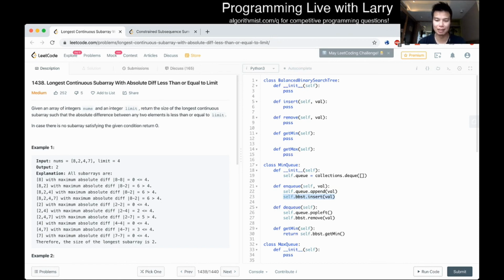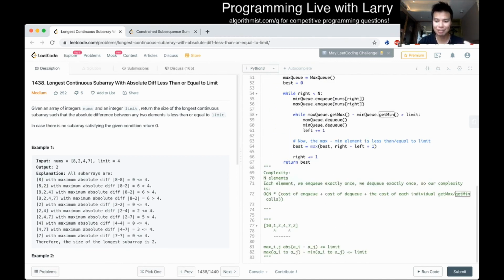Technically, get min might not be in a lot of binary search tree APIs per se. You can just think of it as, given a binary search tree, just keep going to the leftmost element, and that will be your min element. You can do that in log n time, where n is the size of the tree, because log n is the depth of the tree. So that would be how you implement this.